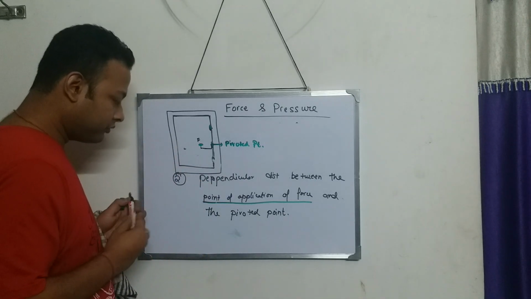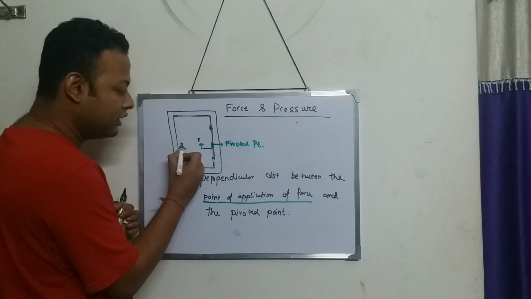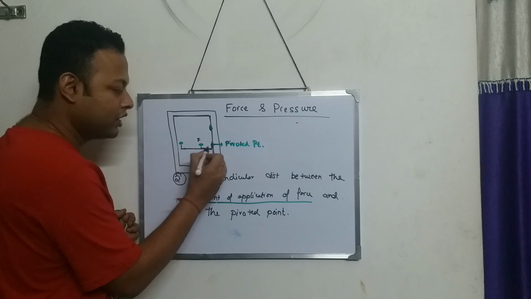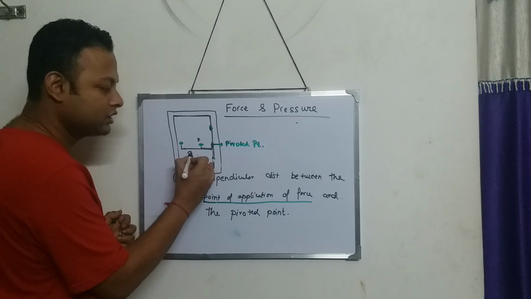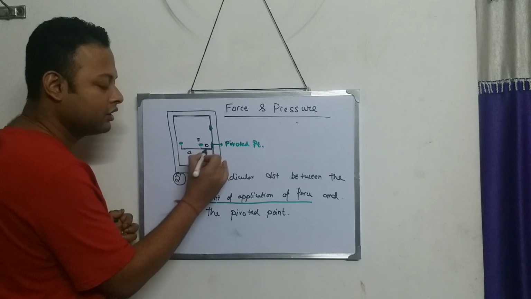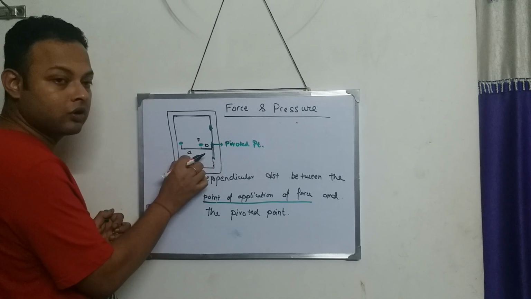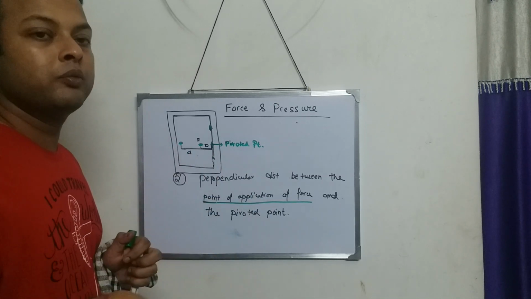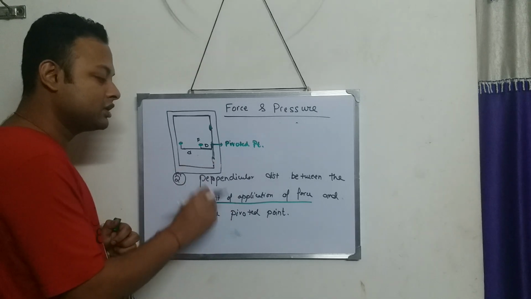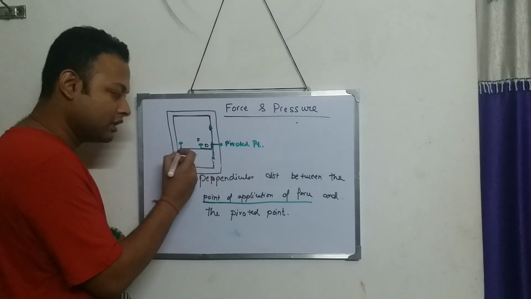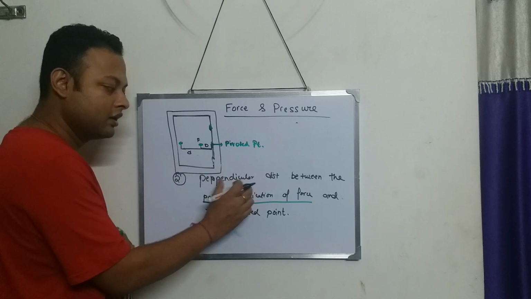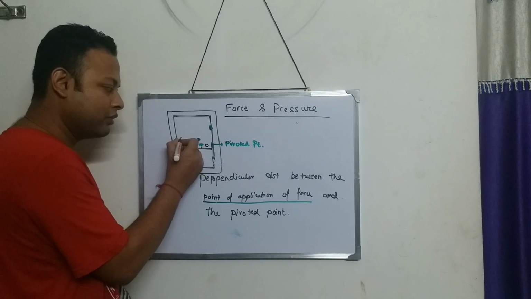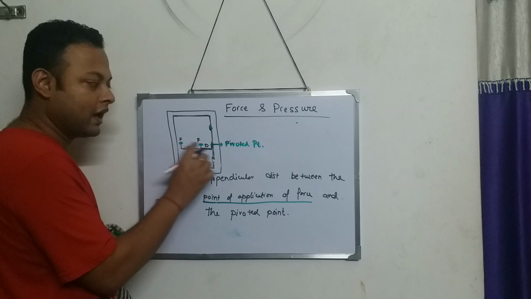But if the handle is over here, the distance from here to here is much more compared to this distance. This distance is less and this distance is more. So as this distance is more, the turning effect of the door will also be more. So turning effect depends upon the perpendicular distance, meaning the straight distance, between the point of application of force and the pivoted point.